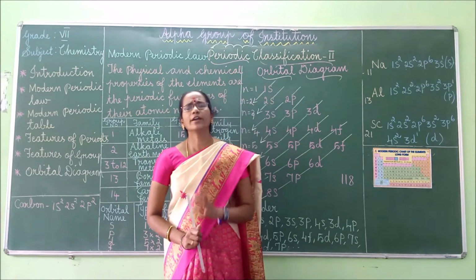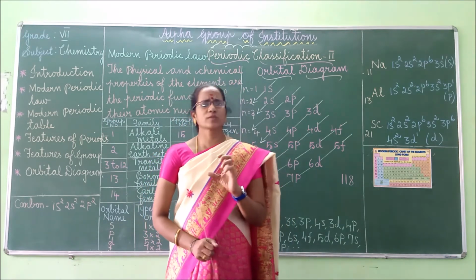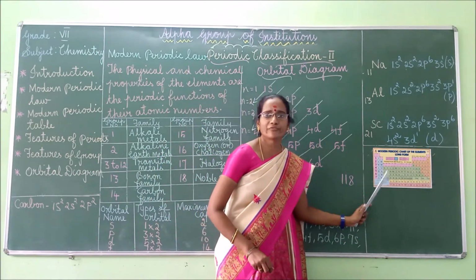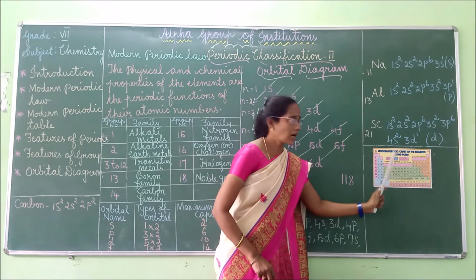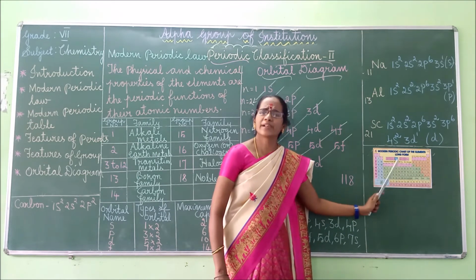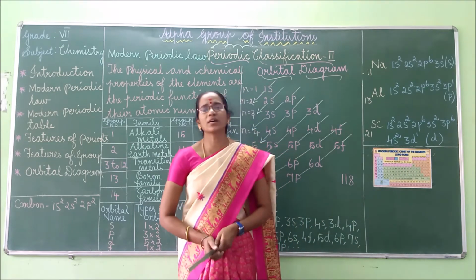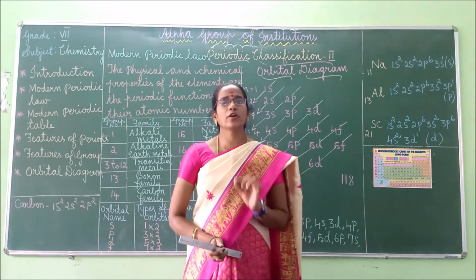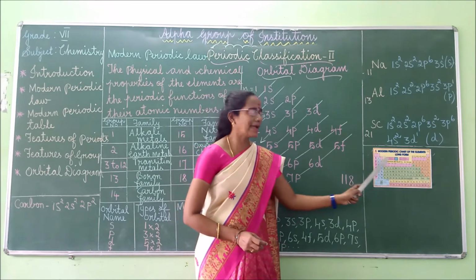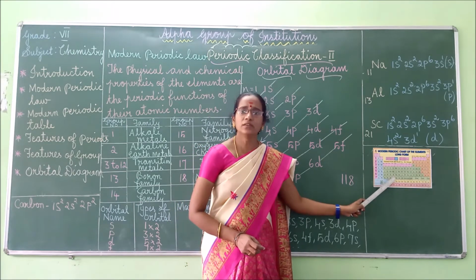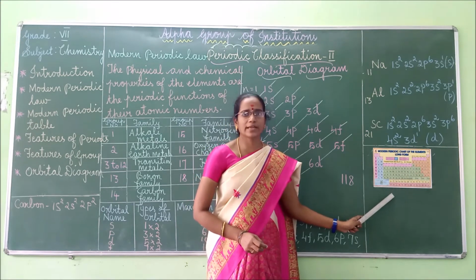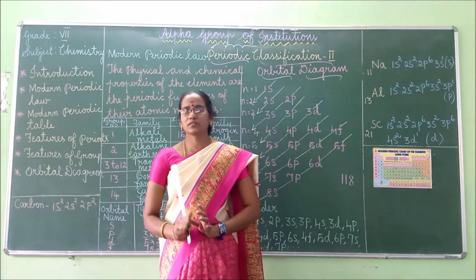Hence, the modern periodic table is nothing but the tabular arrangement of elements in rows and columns, which shows the regular repetition of properties of the elements. So this is the modern periodic table.